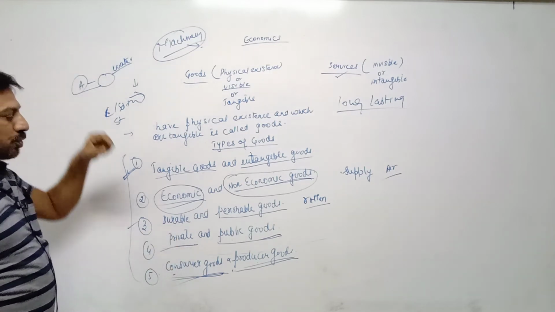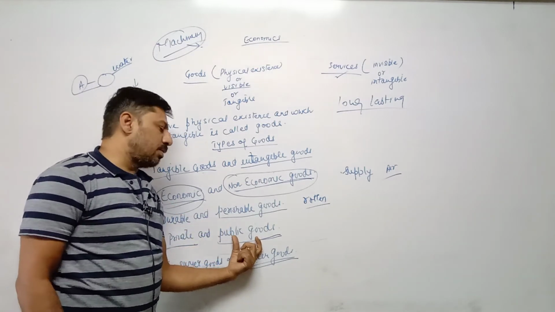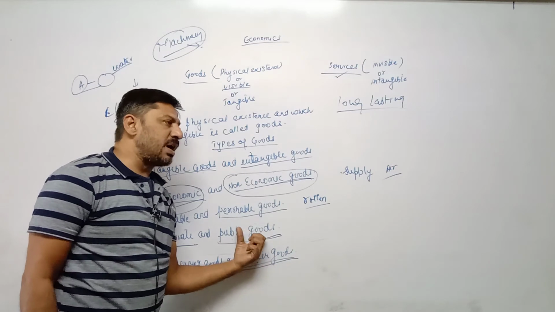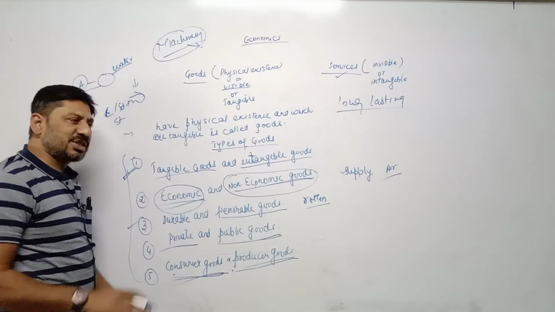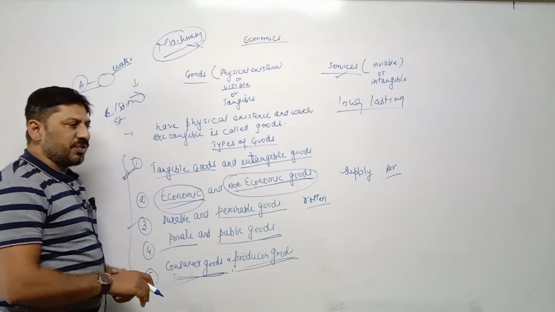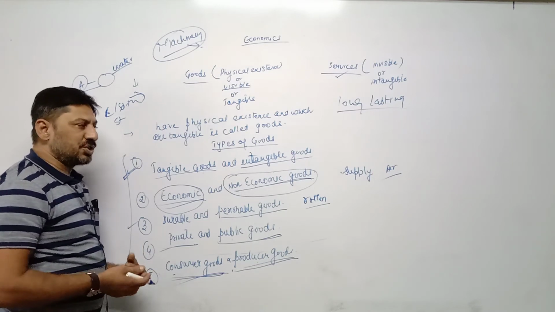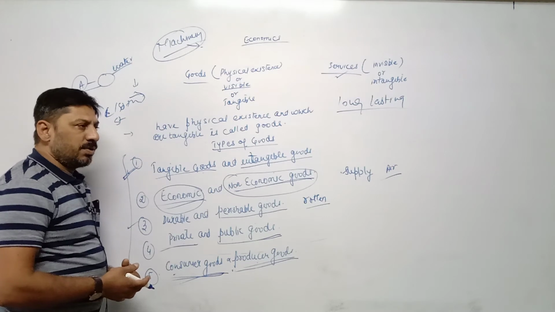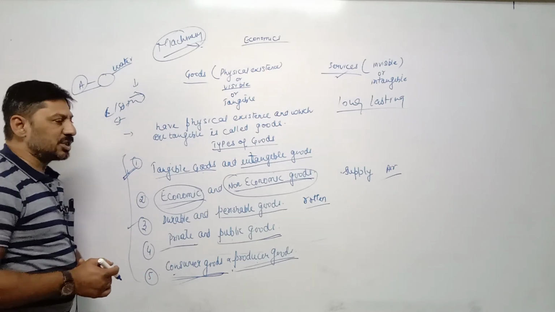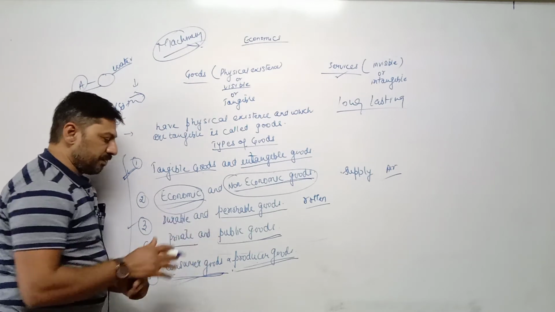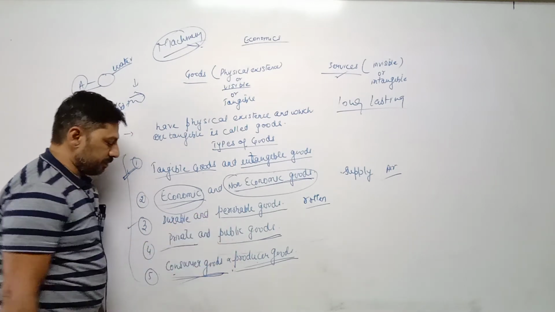Public goods are those goods which are provided by government, which can be used by all individuals commonly. Railway station, train, airport, ST buses, road, bridges, all these things can be used by all commonly. That's why such goods are called public goods, and these are controlled by government.